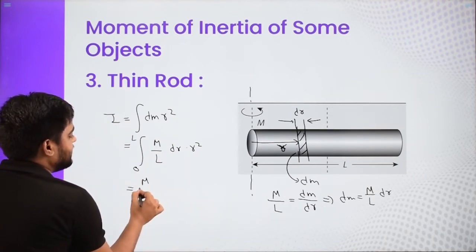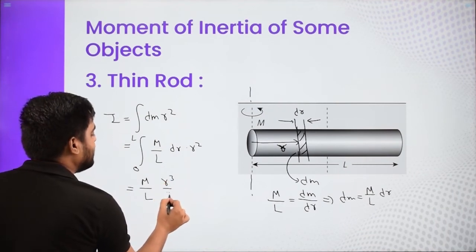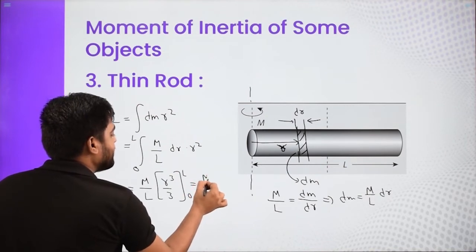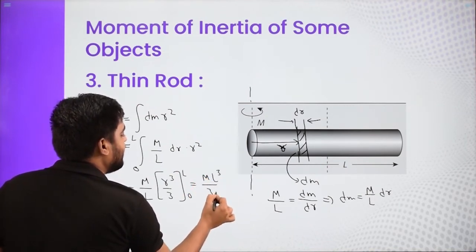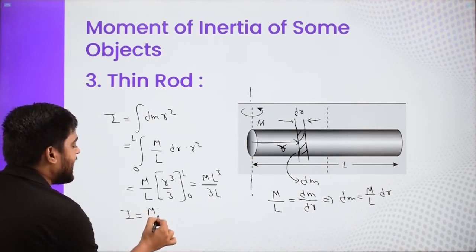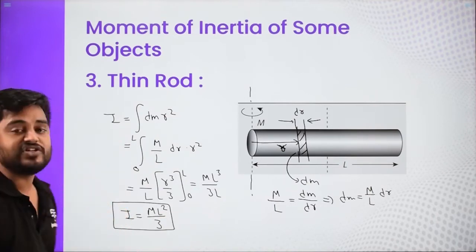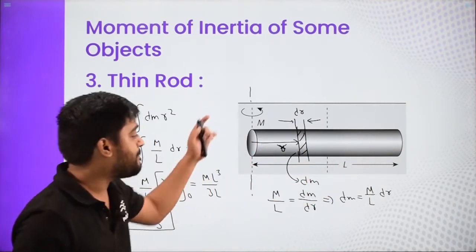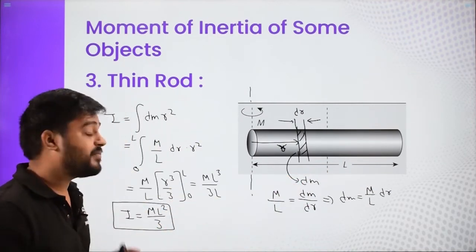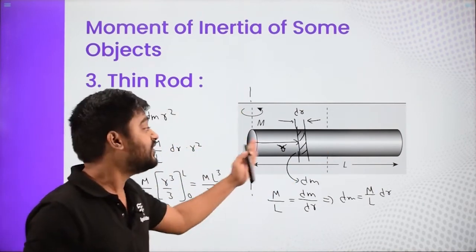So M by L is a constant quantity, it comes out, and the integration of r square is r cube by 3. When you put the limit 0 to L, you get M L cube by 3L. Once you cancel out one L, you get moment of inertia is nothing but ML square by 3. This is the moment of inertia of this entire rod having mass M and length L, about an axis passing through one of its ends and perpendicular to the rod.